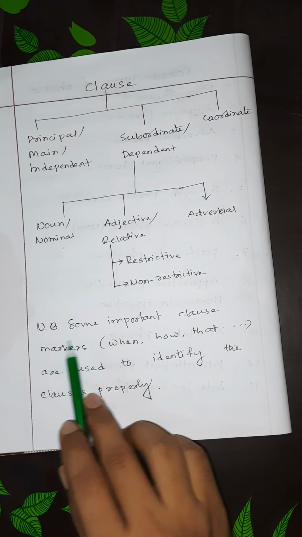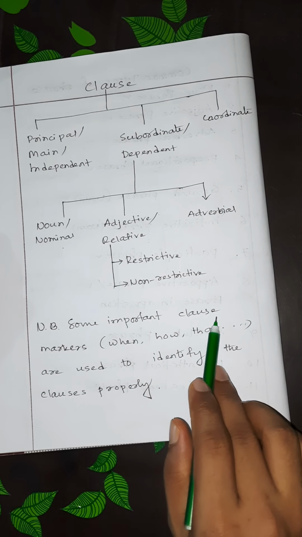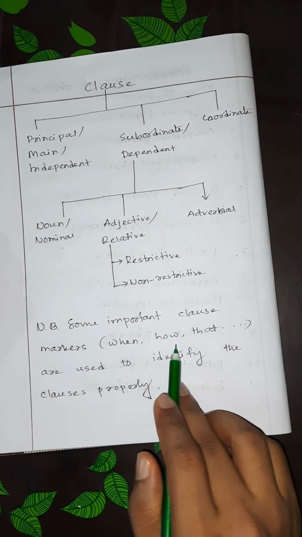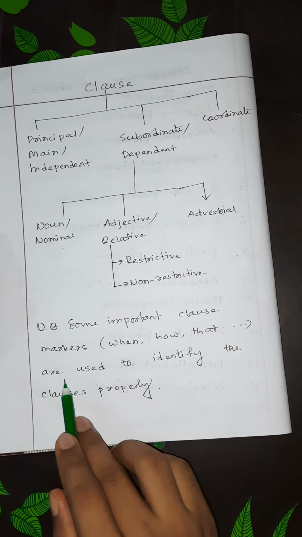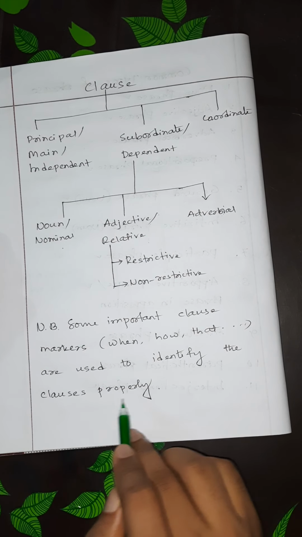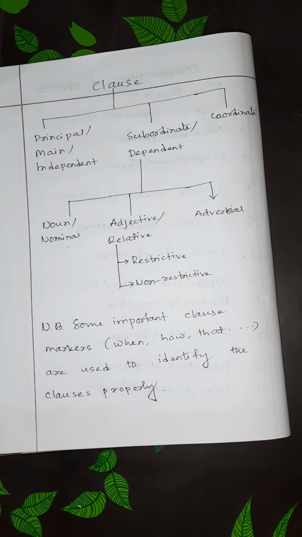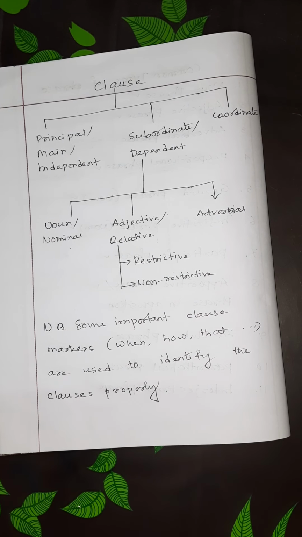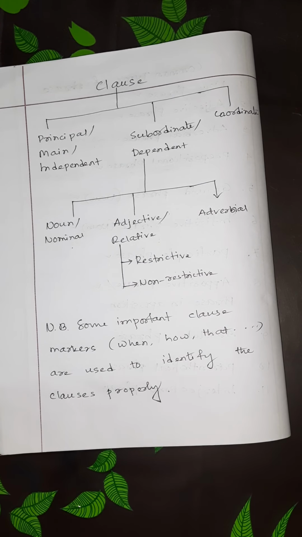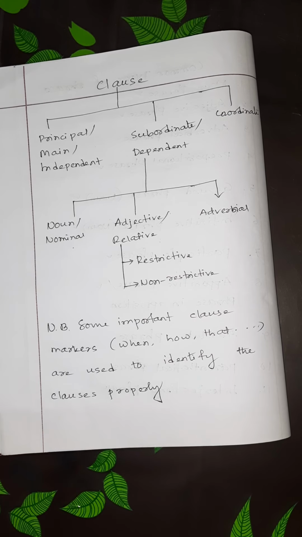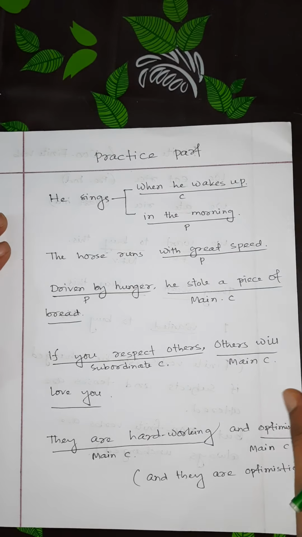NB: some important clause markers, like when, how, that, etc., are used to identify the clauses properly. That means we use some clause markers to identify the clauses appropriately, right? So look, let's practice.